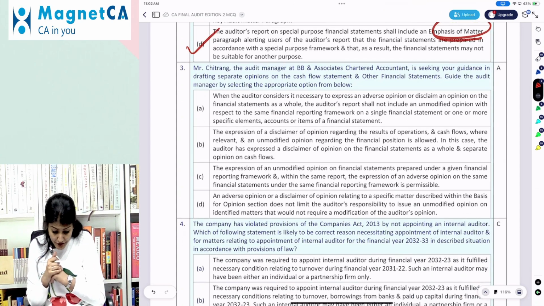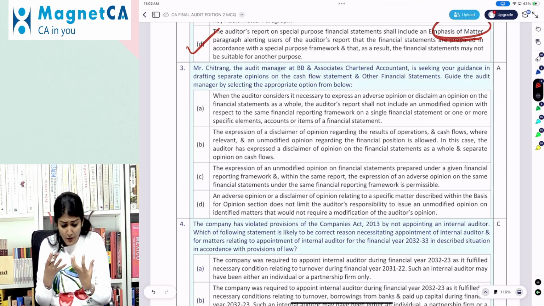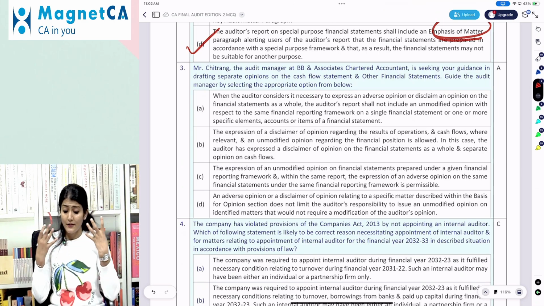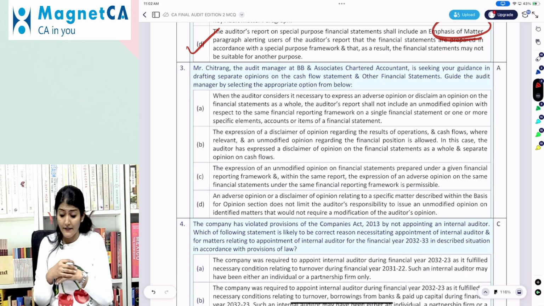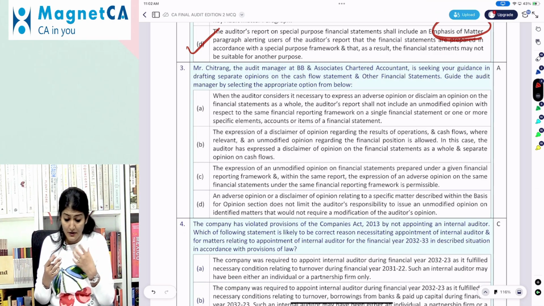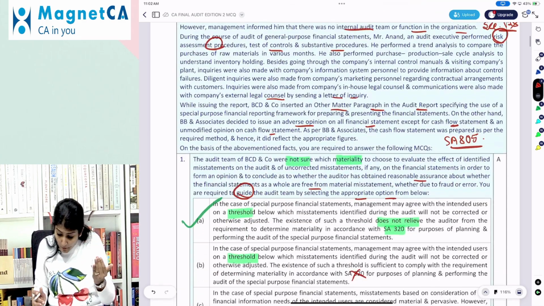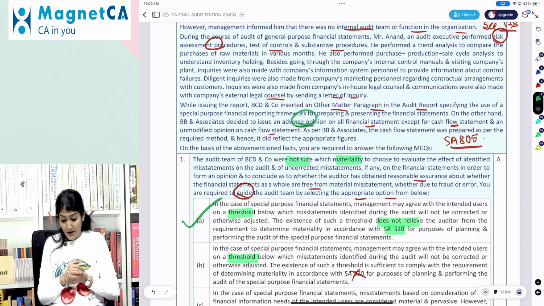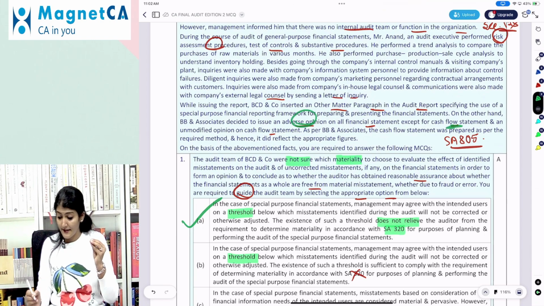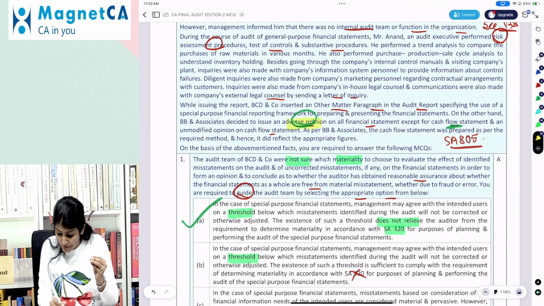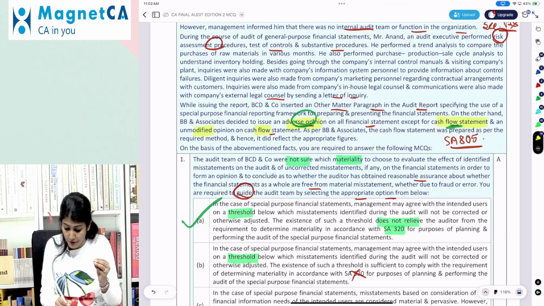Chitram, the audit manager at DB Associates, is seeking your guidance in drafting separate opinion on the cash flow statement and the other financial statements. Guide the audit manager by selecting the appropriate option from below. The auditor's opinion on the entire financial statements is adverse opinion. But what does it say? For a single financial statement, that is only for the cash flow, an unmodified opinion is to be issued.